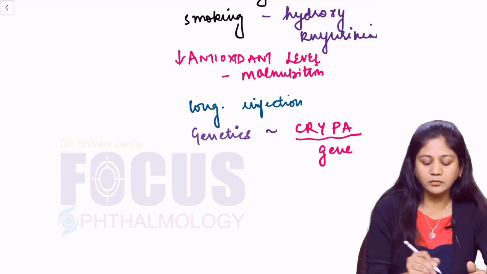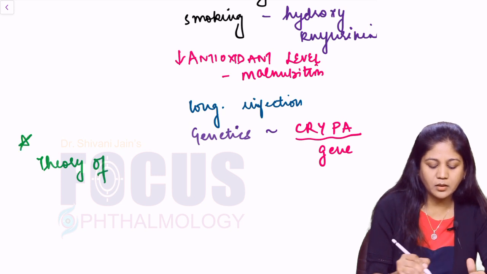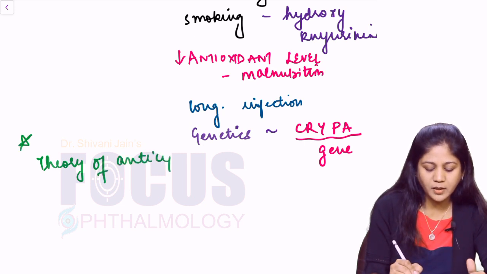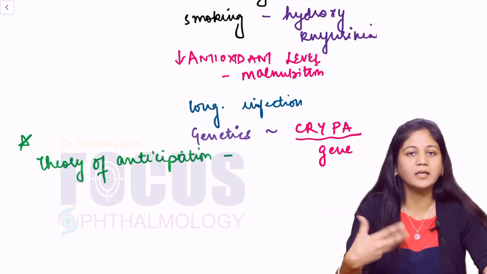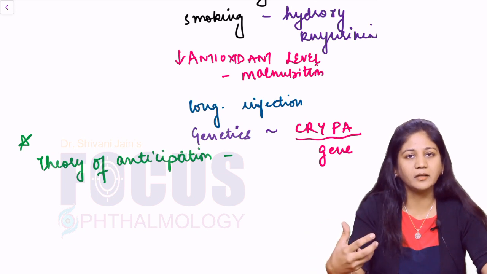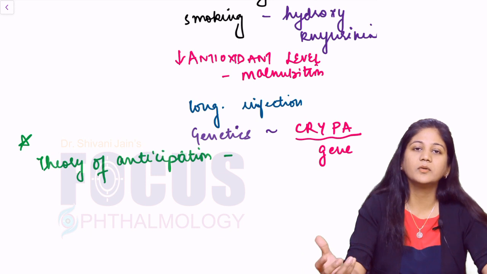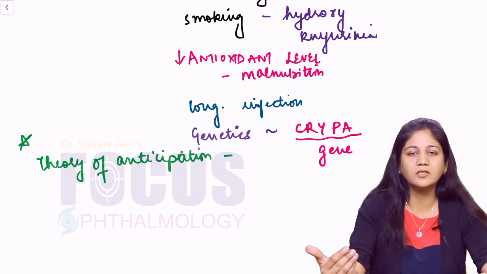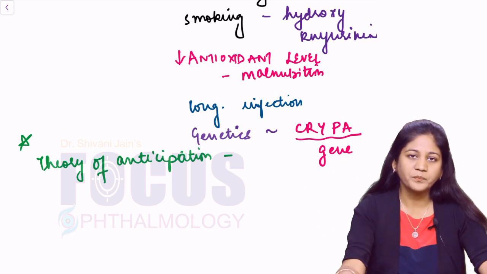Now it has been found that there is a theory of anticipation, which says that once you have a genetic cataract, a familial cataract in the family, each successive generation will present with cataract earlier in age than the parent.